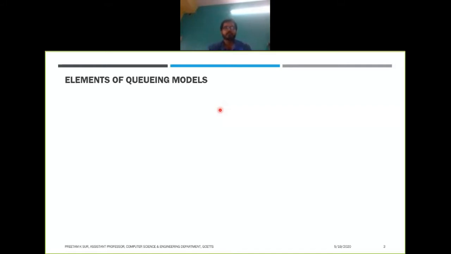Okay, so looking into the queuing models. As I told you, what are the things that we will have to focus on when we are building a queuing model? The first and foremost thing: a queue does not form until there is some input, right? Until somebody arrives and waits for a service. So the arrival process, or the input, is the first aspect of a queuing model. How the arrival is taking place.